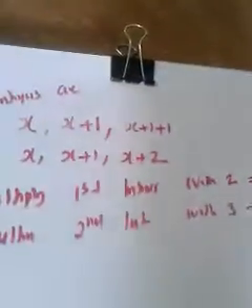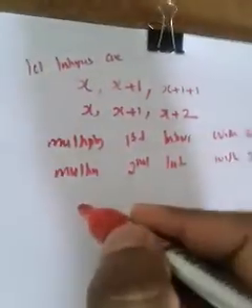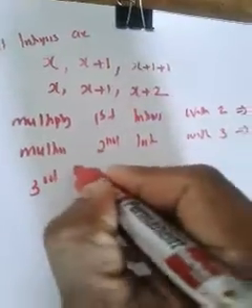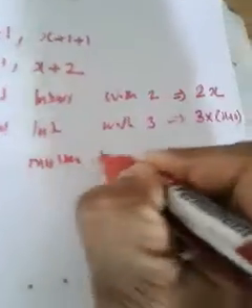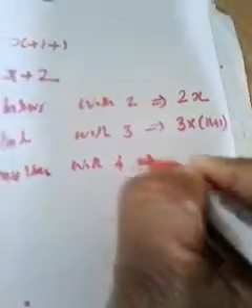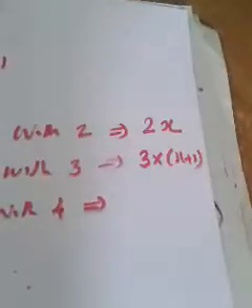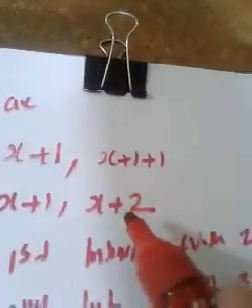The third integer is x plus 2. When you multiply the third integer, which we have considered as x plus 2, with 4, what does it become?